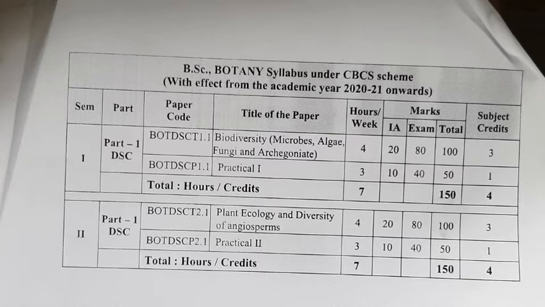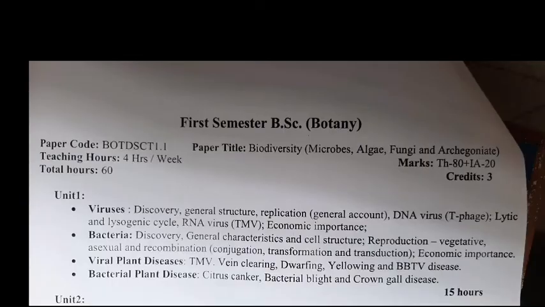Theory examination for 100, practical examination for 50 marks, totally 150 marks. Next, for the first sem, focus on the paper title, biodiversity: microbes, algae, fungi and archegoniates, marks 80 plus 20, 100. Hours of teaching is 60 hours.